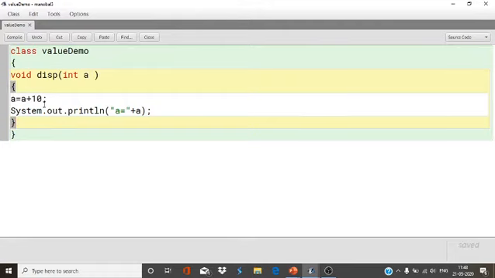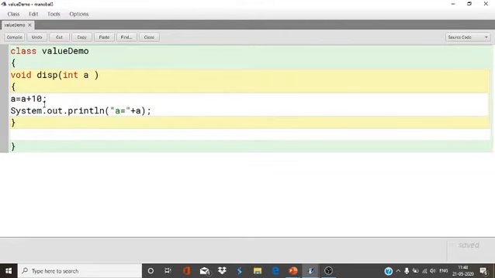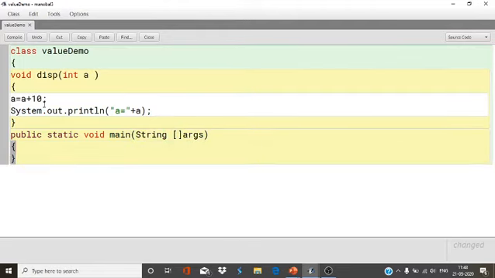I'm going to call this function from the main method. So we require the main method: public static void main(String[] args).